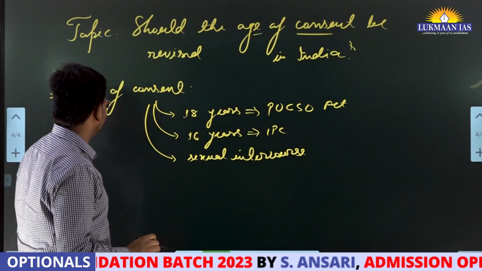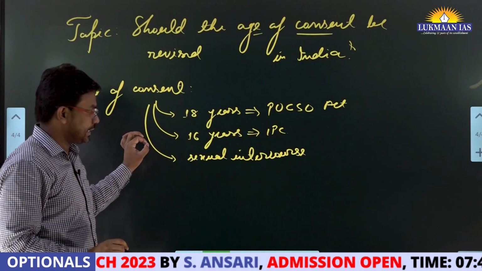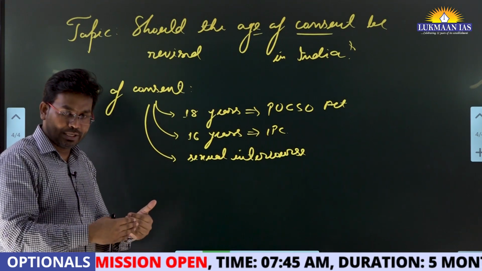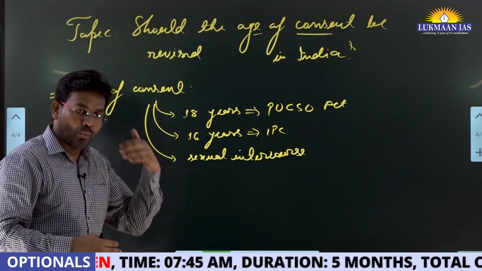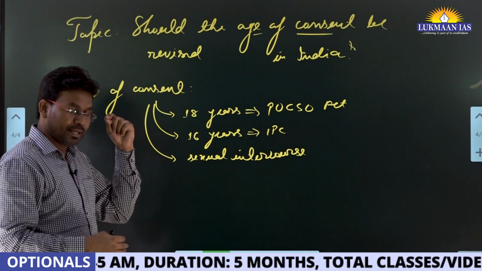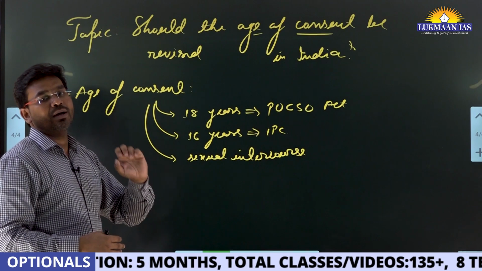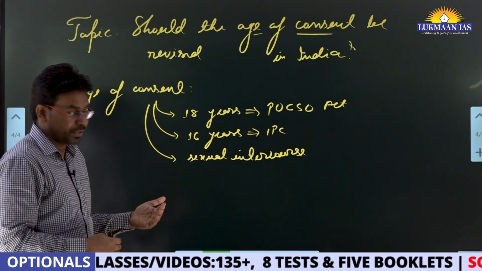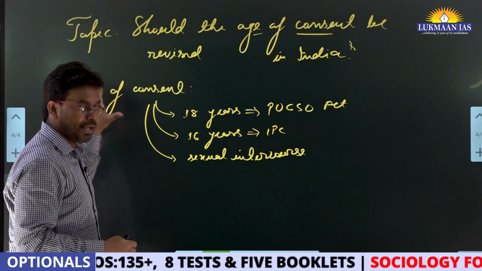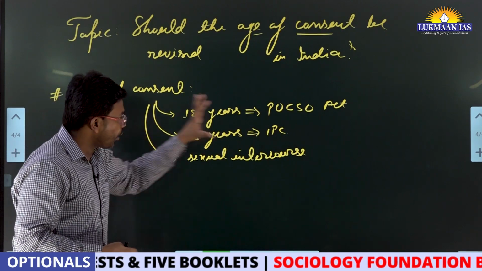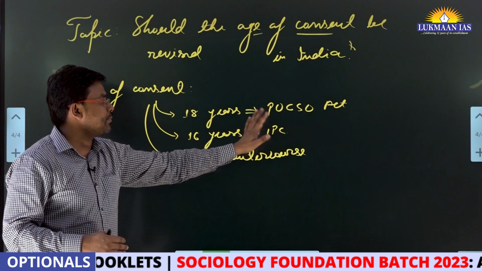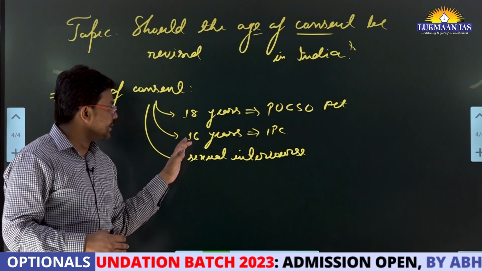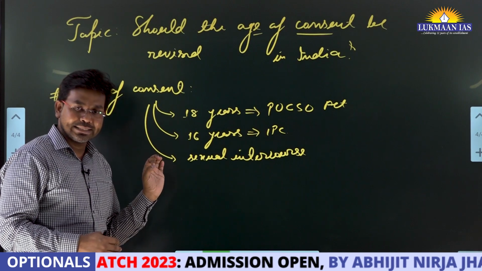It is the age at which a person can legally, lawfully, and with their own agreement enter into sexual intercourse with another person. This is the lawful age. According to the POCSO Act, this age is 18 years, and according to the Indian Penal Code it is 16 years.